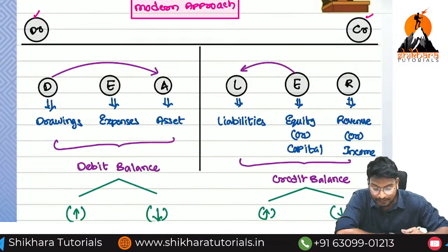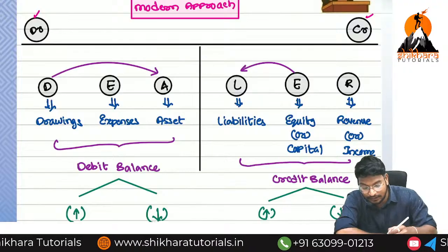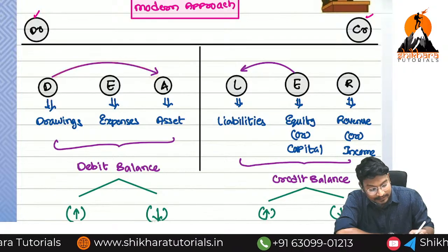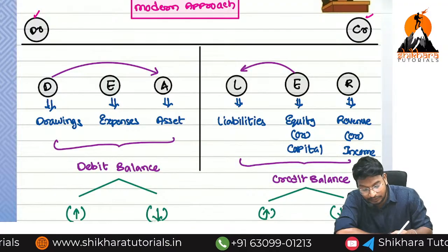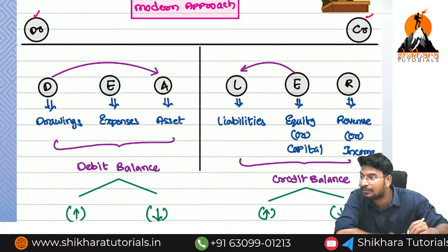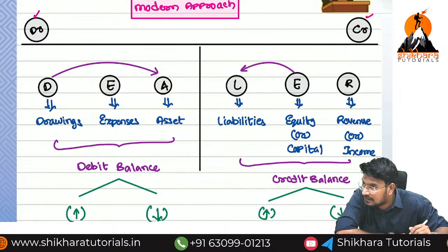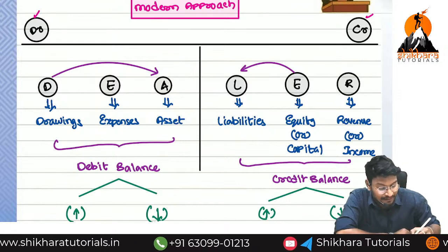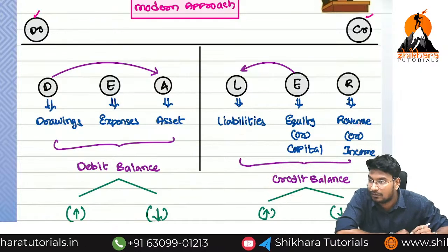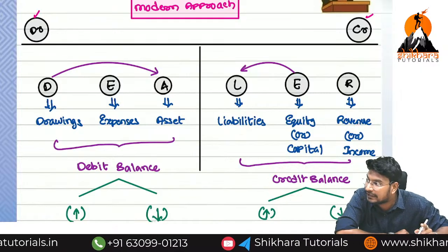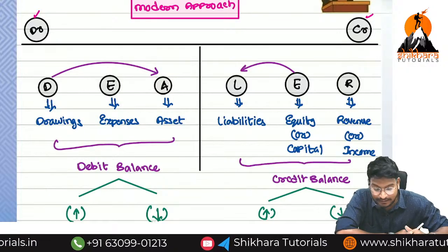Now what is the conclusion? Drawing is an asset, and capital is a liability. To conclude, expenses and assets will have the debit balance, and liabilities and incomes will have the credit balance. What is the meaning of credit balance? Credit side is more than debit side.